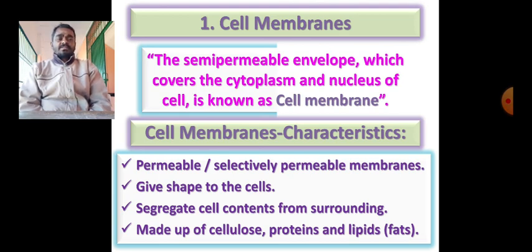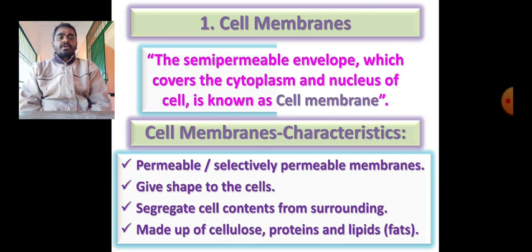So, the cell membrane has some characteristics. What are those characteristics? These cell membranes may be permeable in nature. Permeability means allowing something to pass through. For example, when we get into Arunachal Pradesh, we have to show the ILP. Then when we get that permit, only then are we allowed to enter. Similarly, in cells, we can find some particular compounds transferring from cell to cell, which are allowed. Some of the things are not allowed.